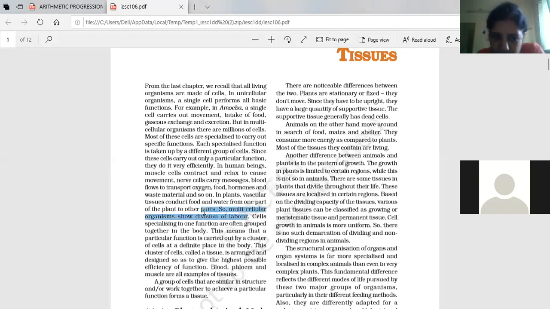Now here, division of labor, underline this. Cells specializing in one function are often grouped together in the body. This means that a particular function is carried out by a cluster of cells in a definite place in the body. This cluster of cells, called a tissue, is arranged and designed so as to give the highest possible efficiency of function. Blood, phloem, muscles are all examples of tissues.